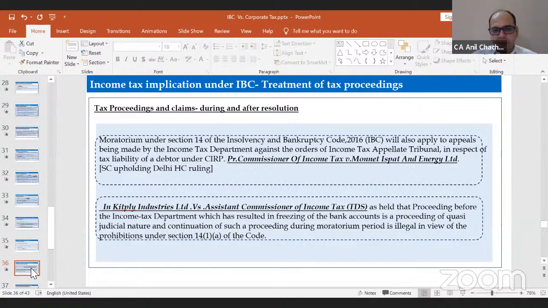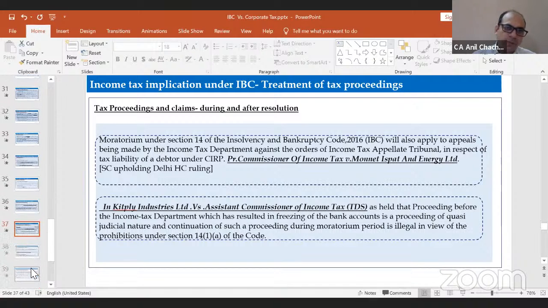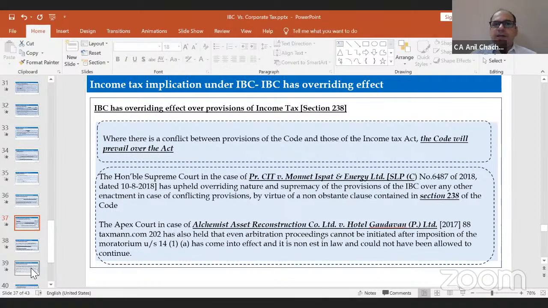There are a couple of judgments that we have mentioned. The first judgment is Monet Ispat and Energy Limited, wherein the Supreme Court has held that tax proceedings during the moratorium period are not valid, because you have to apply the IBC code. It's a very important one. The IBC has an overriding effect.